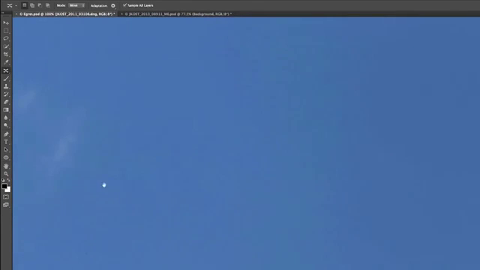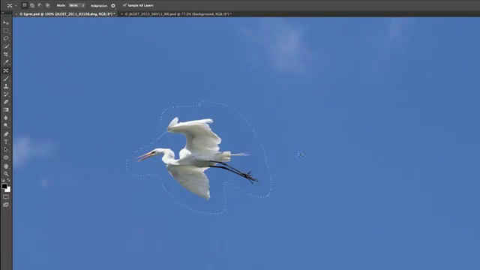Let's go ahead and zoom in a little bit and pan over and take a look at what we have. I'm going to use Command H or Control H in order to hide those edges, and let's look at the different options. If I move the structure up to 5, you can see that the bird is actually rendered a little bit better, but with the color set down to 0, you can see this mismatch between the background of the bird from the position in the sky where it was to this area here. So let's move up the color also to maybe 5, and it does a much better job blending.